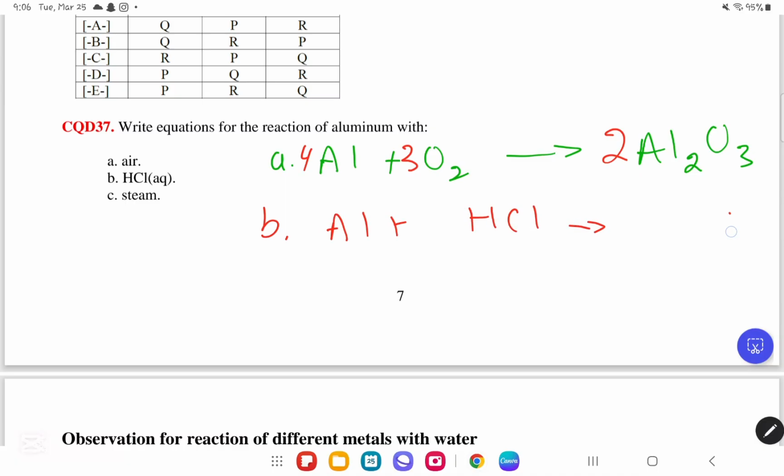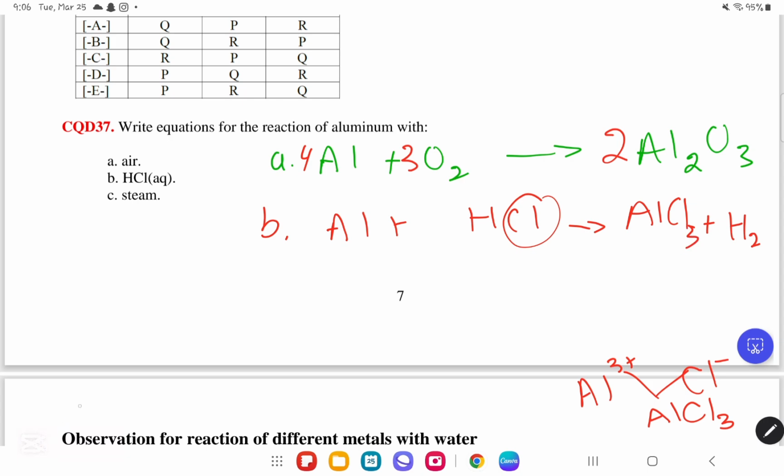First of all, to produce hydrogen gas. This we know. In addition to a salt. How do we know what the salt is? We're going to take aluminum, Al3+, and Cl−, and you'll do the crisscross method. You will get AlCl3. Another way you could understand it is that, look, Al forms a positive ion.